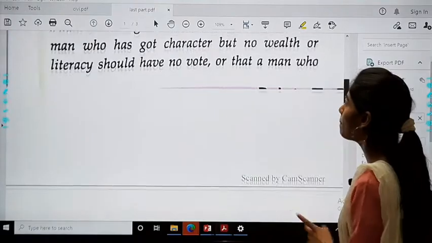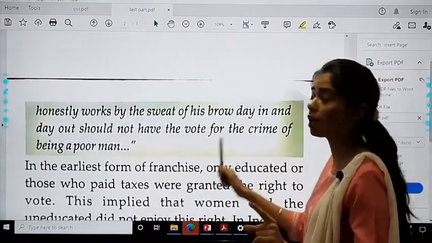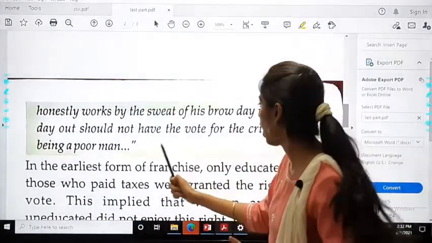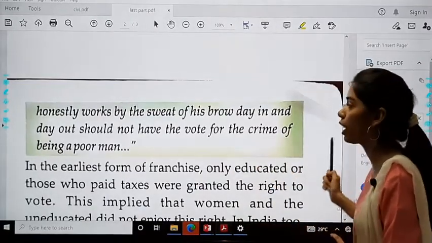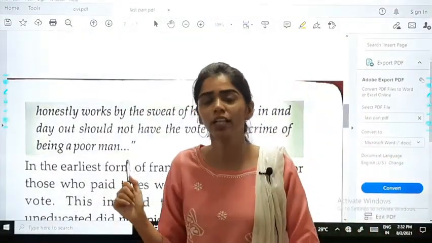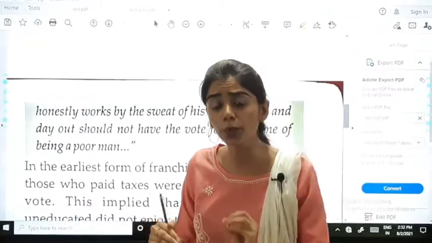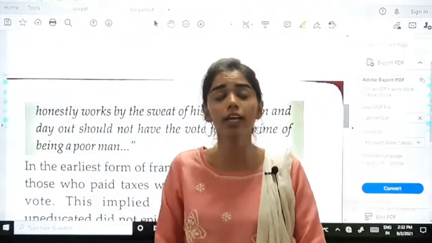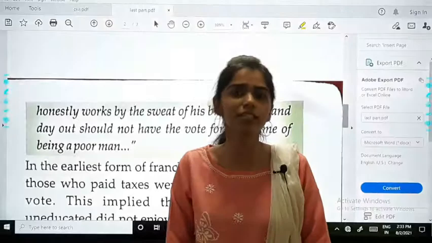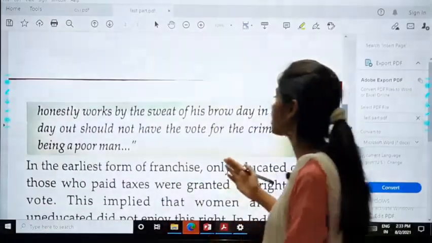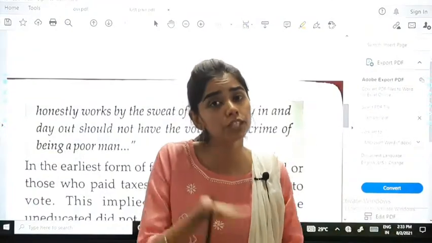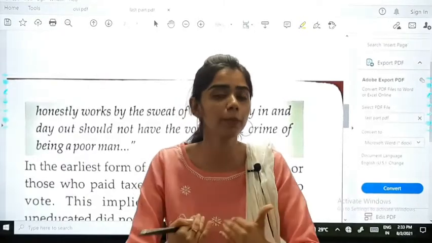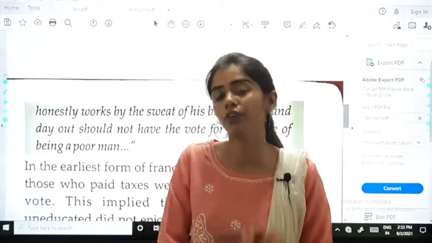Or that a man who honestly works by the sweat of his brow day in and day out should not have the vote for the crime of being a poor man. If a person, if a leader is genuinely working hard, okay, genuinely वो बहुत अच्छे से काम कर रहा है हमारी country के लिए, committed है, so that person has the right to get vote. Okay, Gandhiji says that irrespective of if he is a poor man, he is a rich man, that should not be counted. We should vote such kind of people and we should make such kind of representatives.